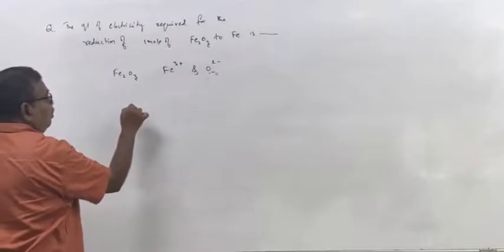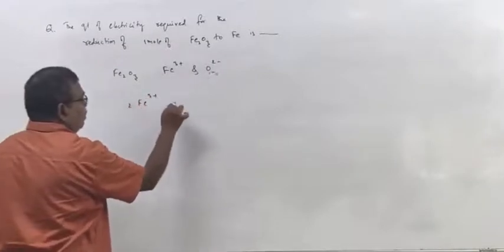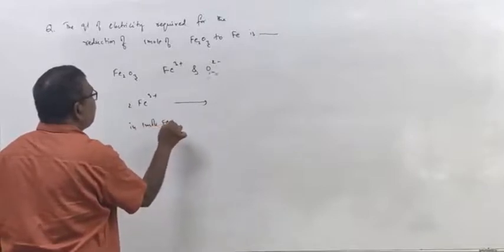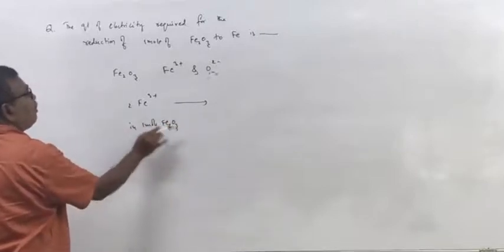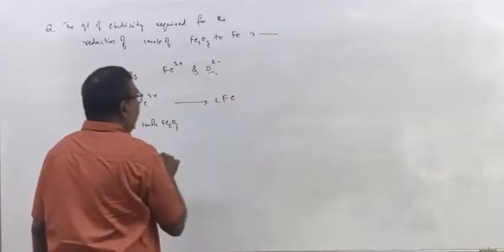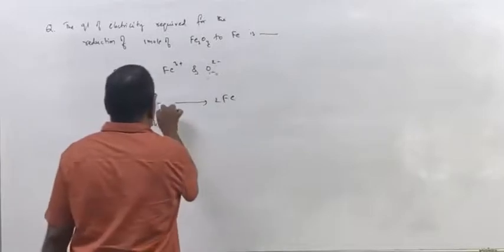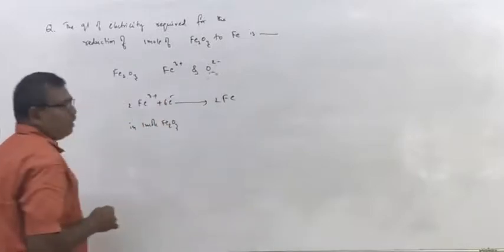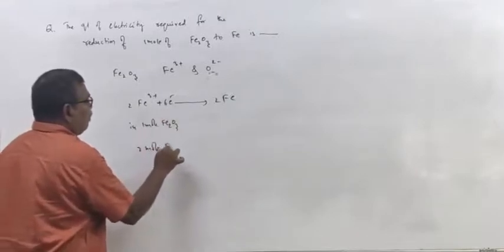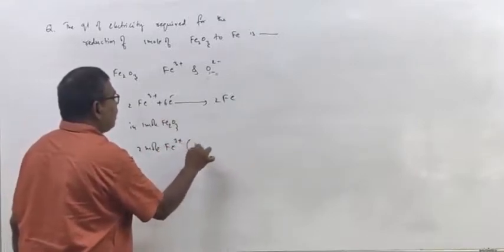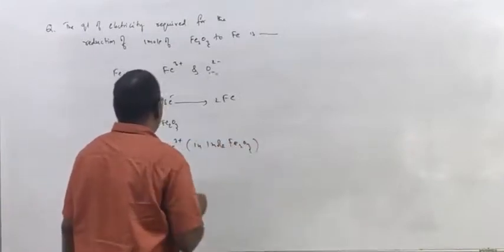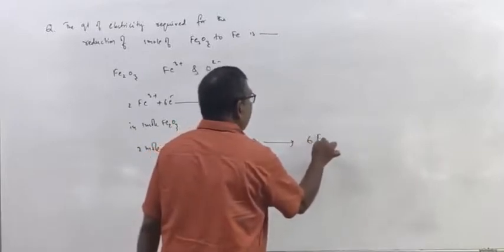Now 1 mole Fe2O3 contains 2 moles of Fe3+ ions, 2 moles of iron. So 6 electrons are required, right? So 2 moles of Fe3+ ions, which are present in 1 mole of Fe2O3, require 6 Faradays of charge.